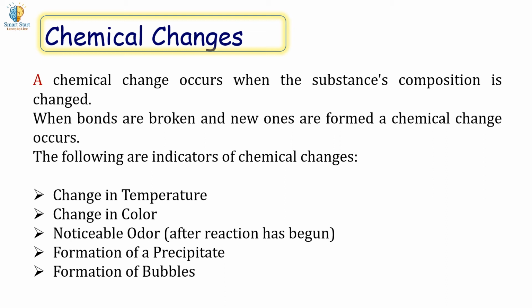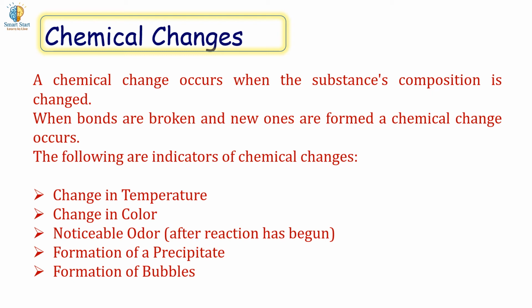Chemical changes. A chemical change occurs when the substance's composition is changed. When bonds are broken and new ones are formed, a chemical change occurs. The following are indicators of chemical changes: change in temperature, change in color, noticeable odor after reaction has begun, formation of precipitation, formation of bubbles.